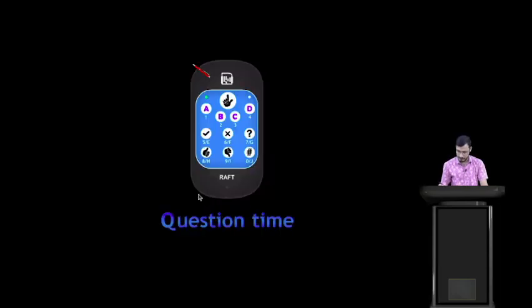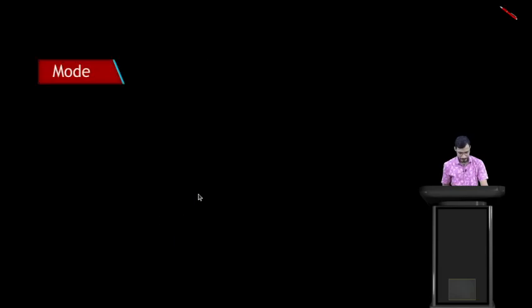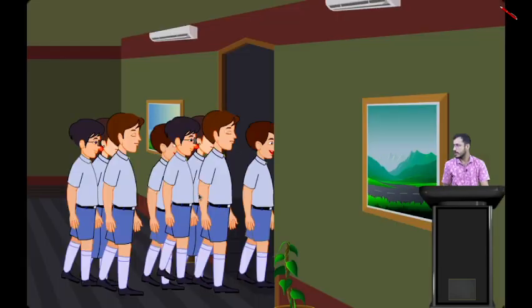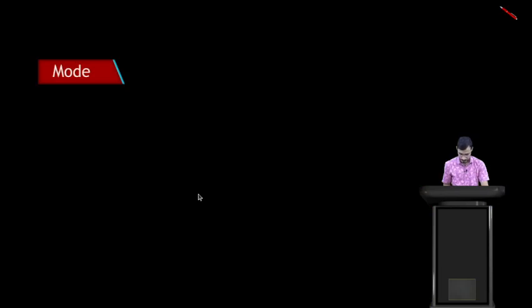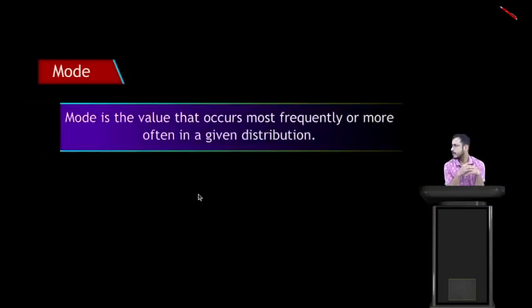Okay, now let's move to another part, mode. So students, mode is the value that occurs most frequently or more often in a given distribution. Remember always the definition of mode: mode is the value that occurs most frequently or more often in a given distribution.